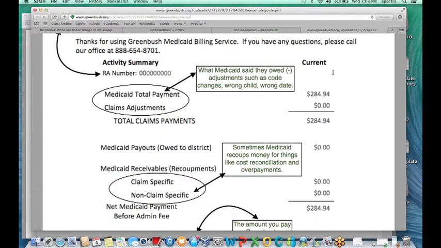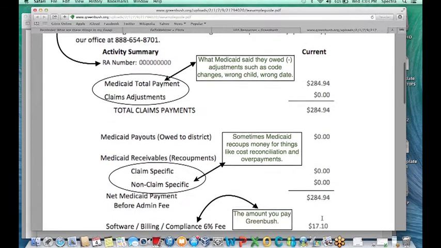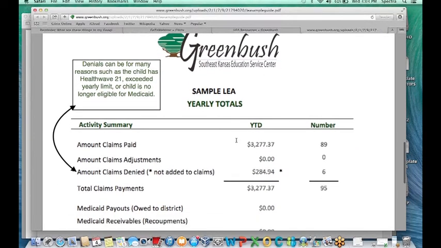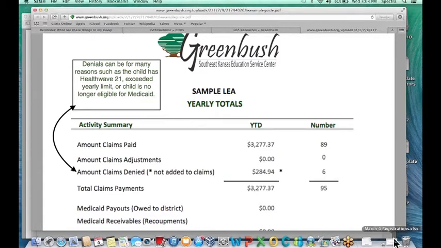It'll show you all the payable information, the dollar amounts, and then also on the second page that we send, it'll show you your yearly totals. You can also find this on the remittance advice, but this check summary will tie into the remittance advice that I'm going to show you.